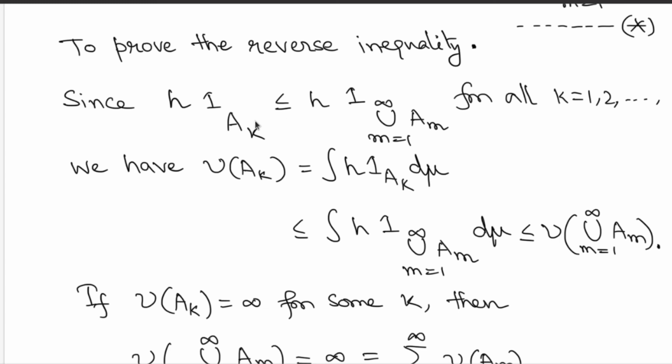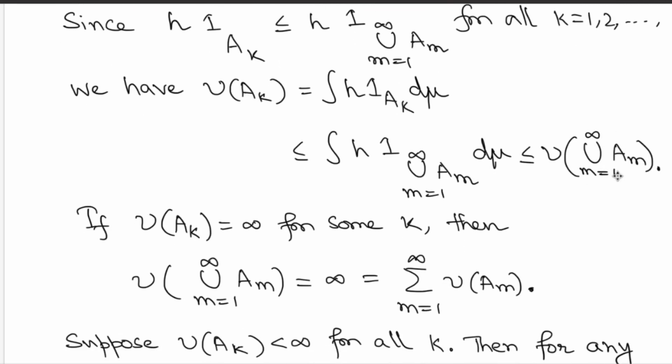So that's all. Since these functions have this relation, their corresponding integrations also have this relation, and therefore nu of ak is dominated from above by this quantity. Great. But if it happens that nu of ak is infinite, then of course nu of this countable union will also have infinite mass. Therefore you will get the countable additivity in this case, when nu of ak is infinite for some k.